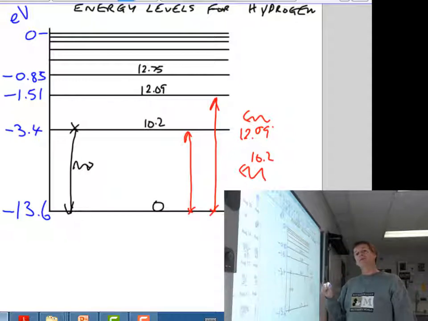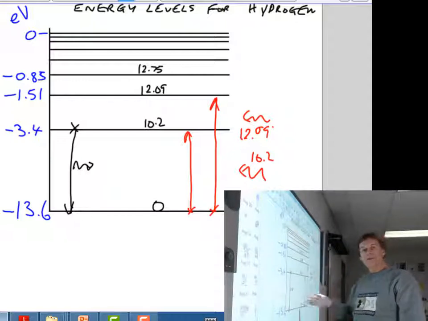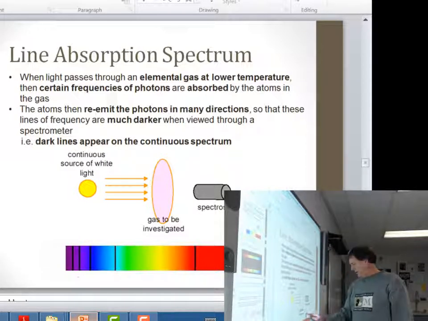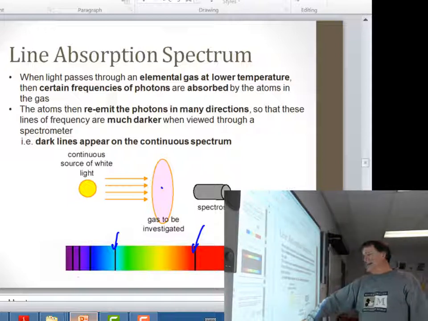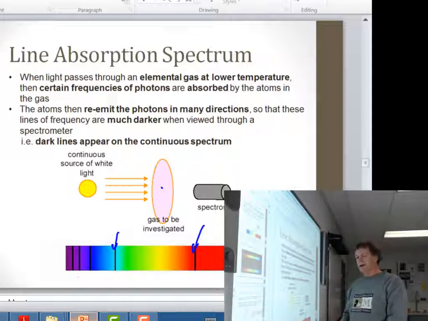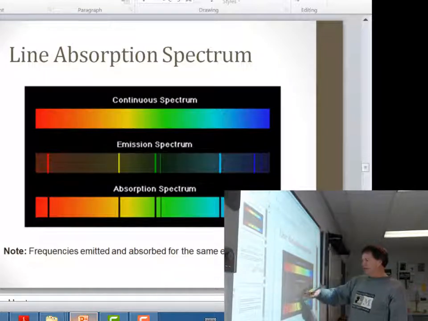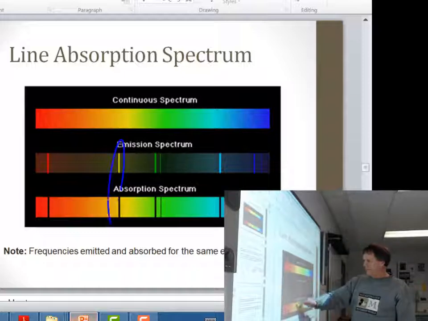Okay? So there's a significant drop in their intensity for those particular frequencies or those energies, and that's why you're going to get these blacker lines appearing just there, because those frequencies have been absorbed and then re-emitted in all directions by the atoms in that gas. That's why you get line absorption. And that's actually the negative image to the line emission series you get from hydrogen here. Okay, so line absorption is caused by just the right photons being absorbed that match the jumps going up, scattering in all directions, and then you get a loss in the intensity there. You can see here that the line emission is mirrored compared to the line absorption.